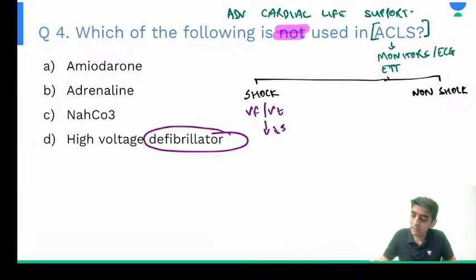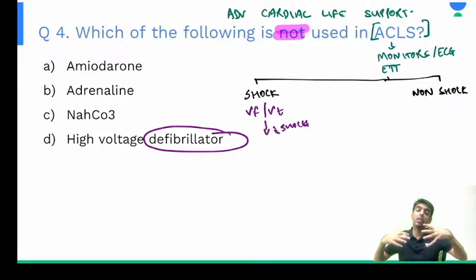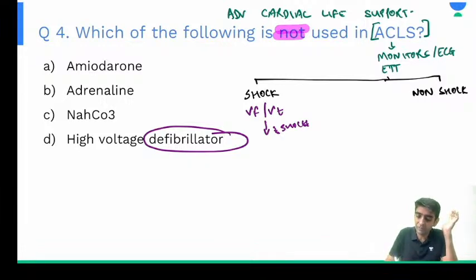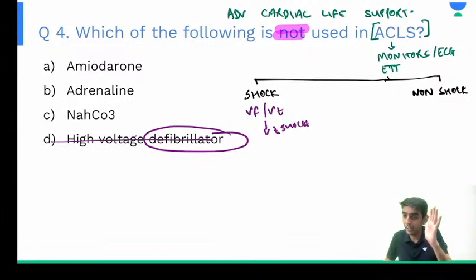The shock is a high voltage current, right? Usually it is in the range of 200 joules when you're using a biphasic defibrillator, or 360 joules when you're using a monophasic defibrillator. So this is a high voltage shock, right? So this option is ruled out. We deliver the shock as soon as possible, correct?